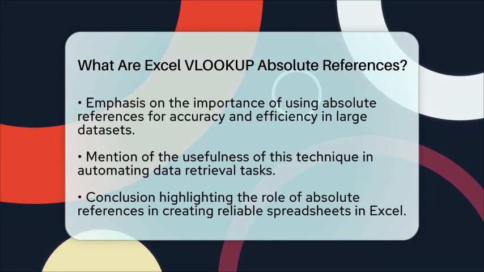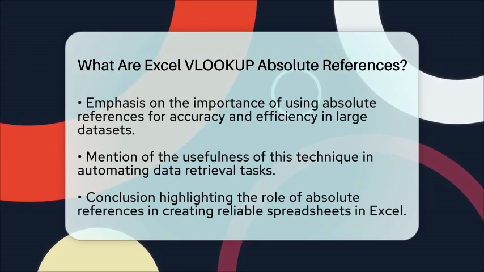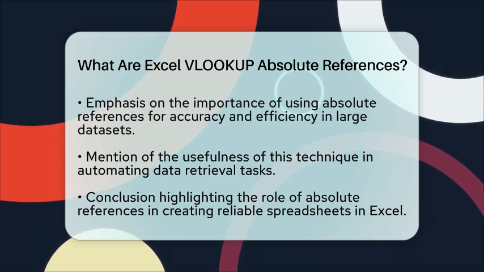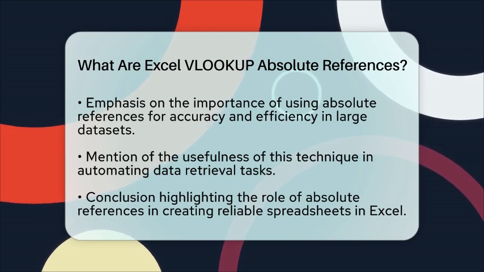Using absolute references in VLOOKUP is a fundamental skill in Excel. It allows you to maintain accuracy and efficiency when working with large datasets. This technique is especially helpful when you are automating data retrieval tasks.